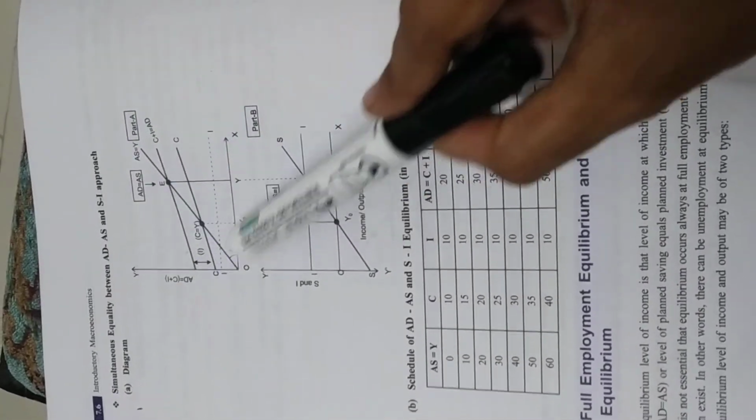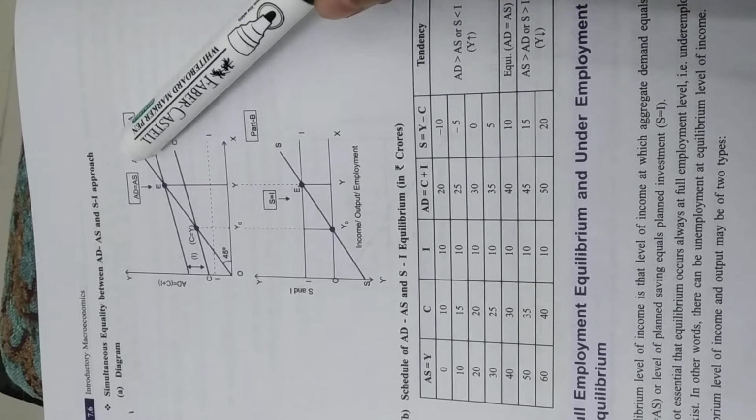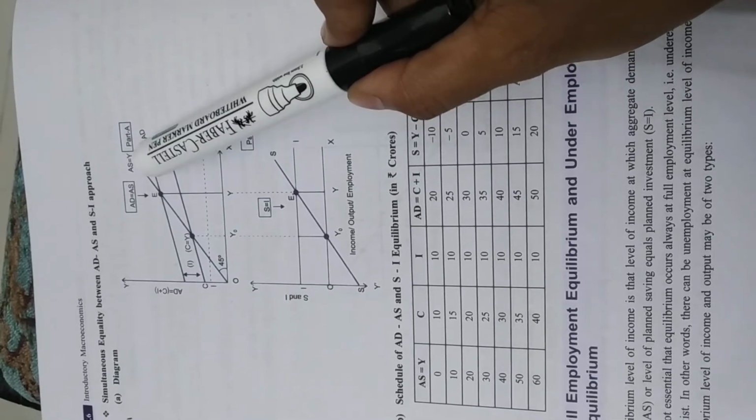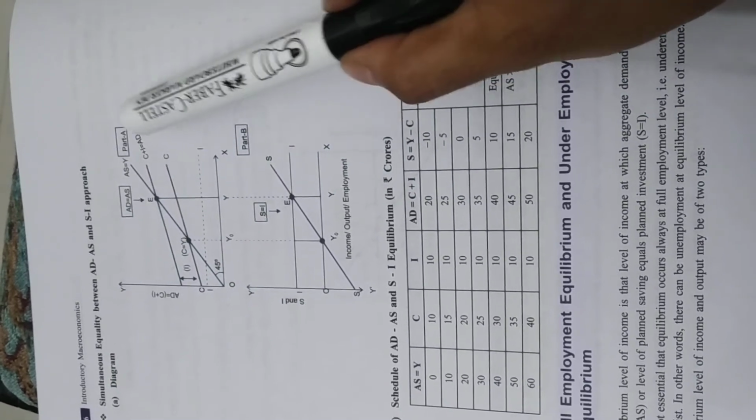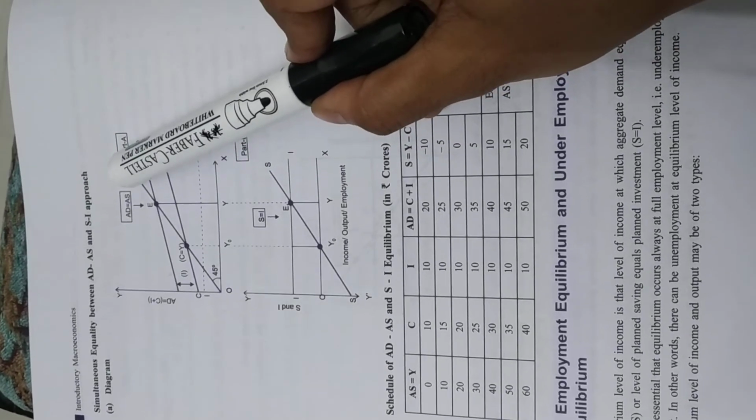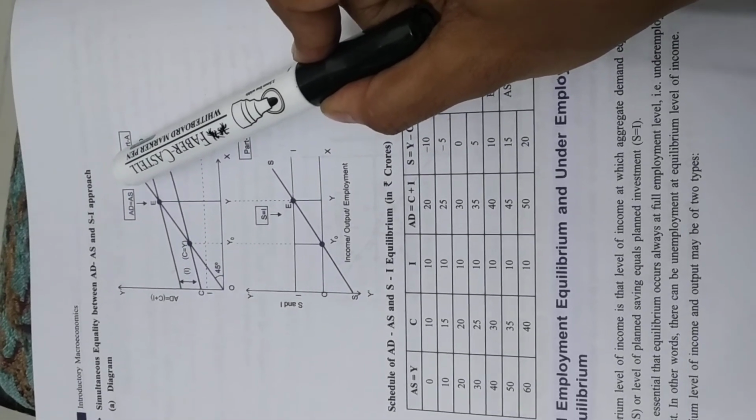See, this diagram we have already done. Y, that is the income curve, and then the AD curve. Leave this C curve, it is not necessary. The AD curve. Wherever both the curves intersect, that means the Y curve and the AD curve both intersect, that point E is the equilibrium point where AD becomes equal to AS.